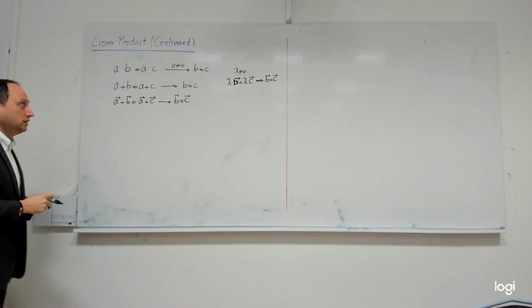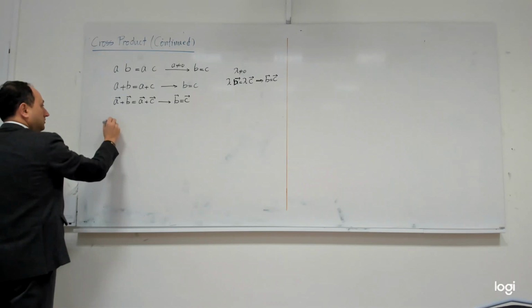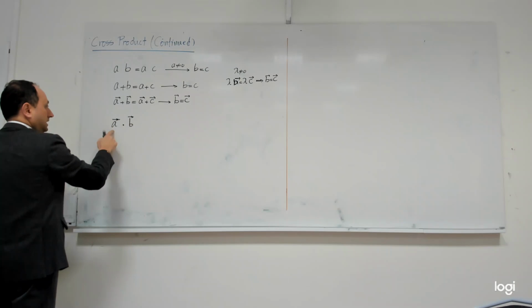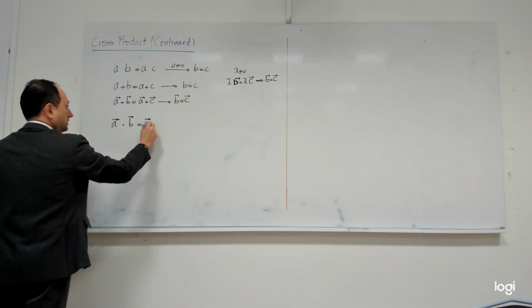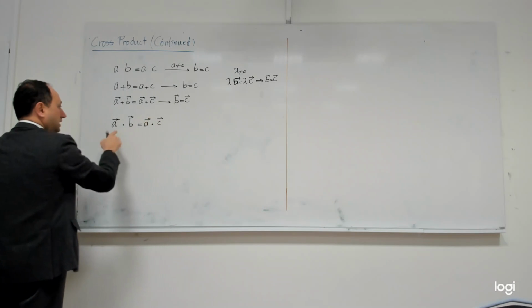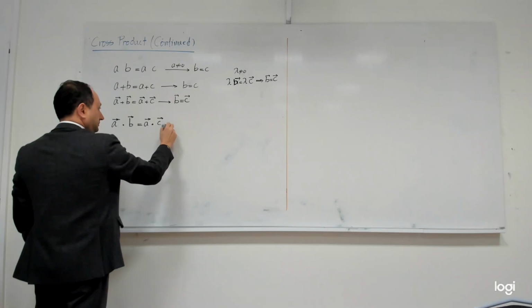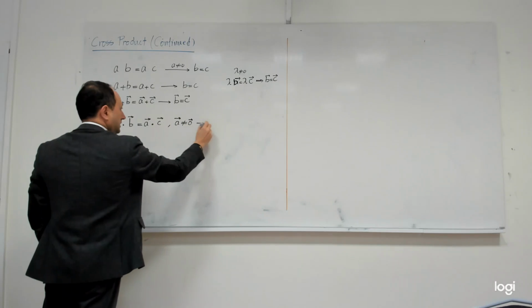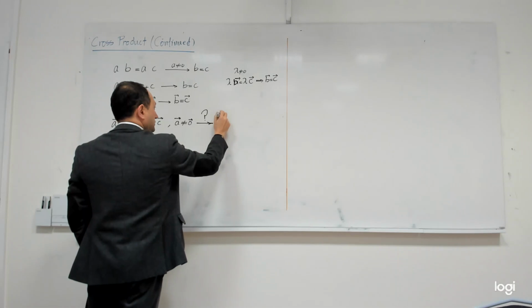But now we learn two new products. My question is, if A, B, and C are vectors and somehow it is given to us that this dot product is equal to this dot product, and it is also guaranteed that this vector is not the 0 vector, do you think I can conclude that B is equal to C?